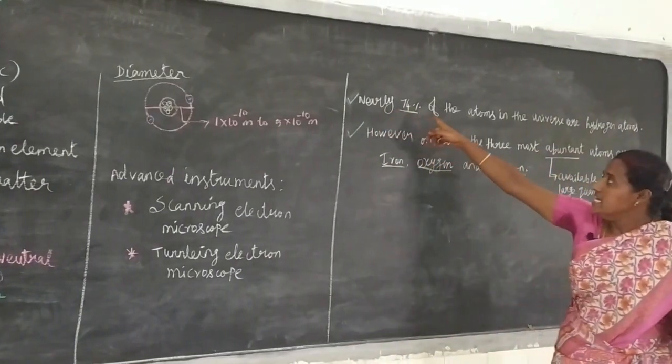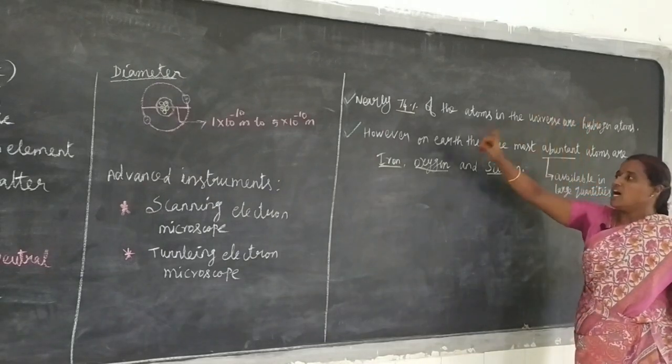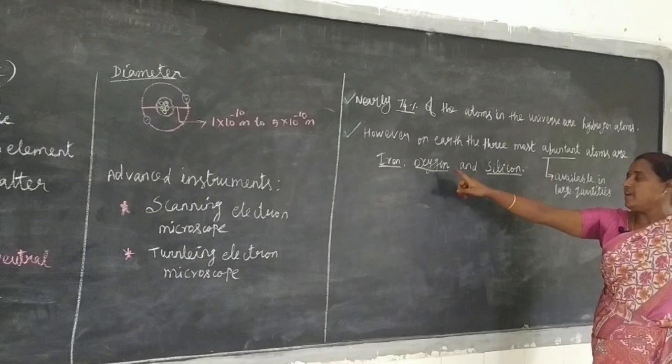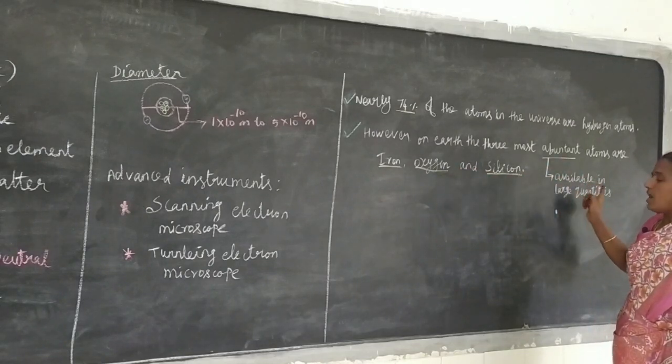Next, nearly 74% of the atoms in the universe are hydrogen atoms. However, on Earth, the three most abundant atoms are iron, oxygen, and silicon. Abundant means available in large quantities.